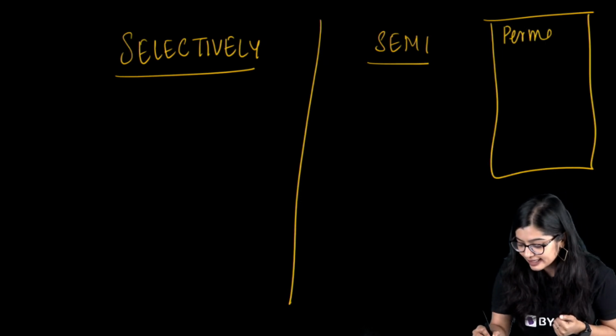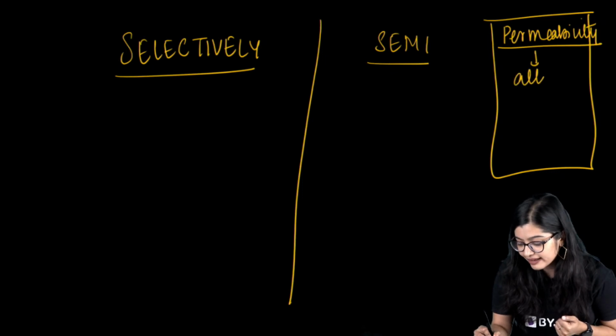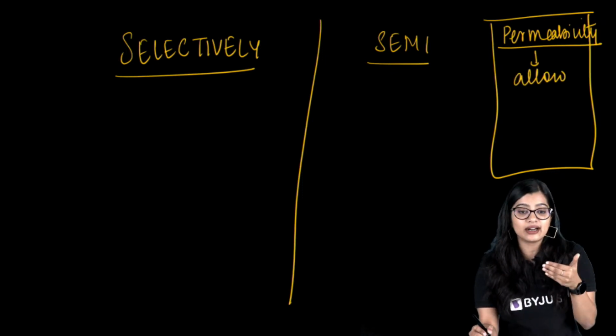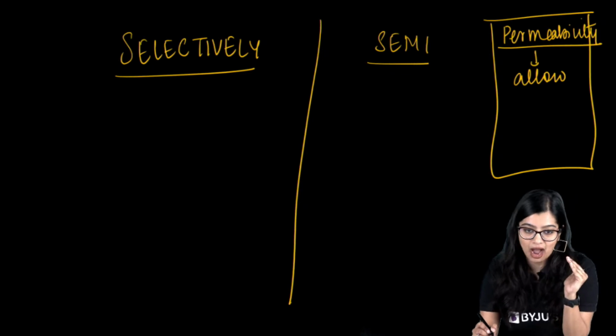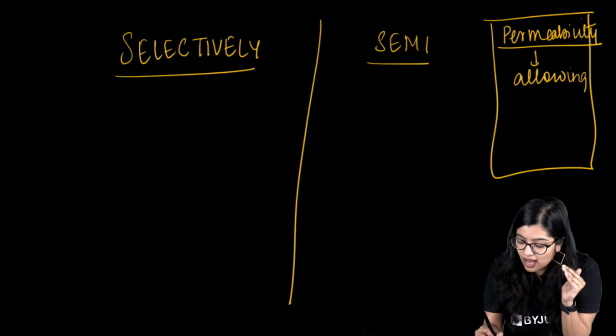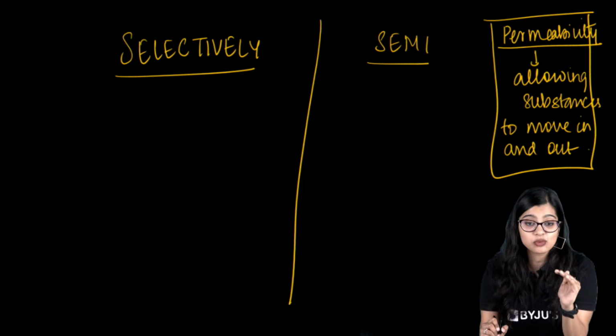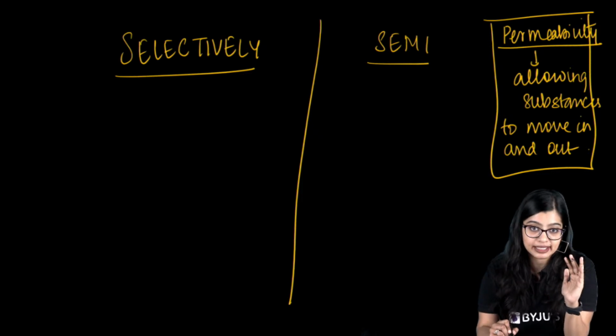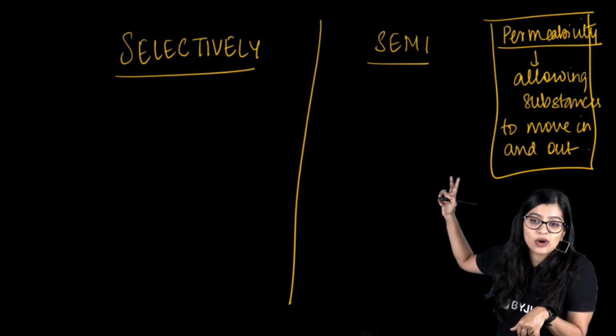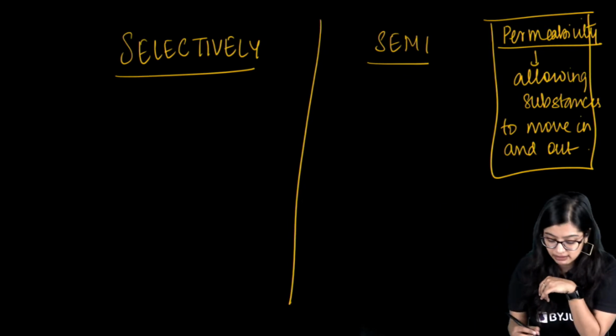Now, permeability is nothing but allowing things. It is allowing certain substances to move in and out, right? So I can just say allowing substances to move in and out. That is what we understand as permeability. So this is what permeability is. I've written it on the screen, right?